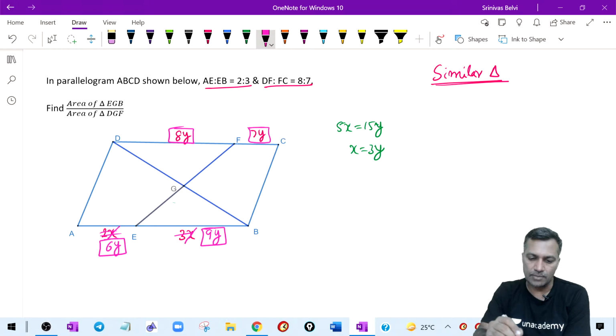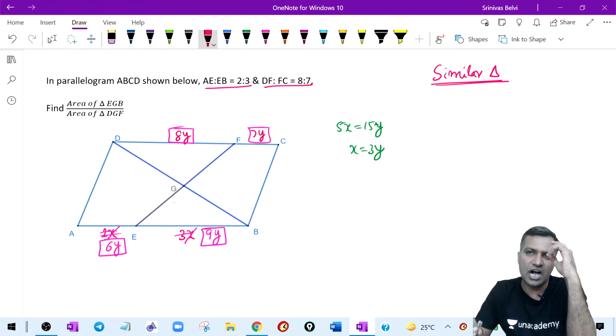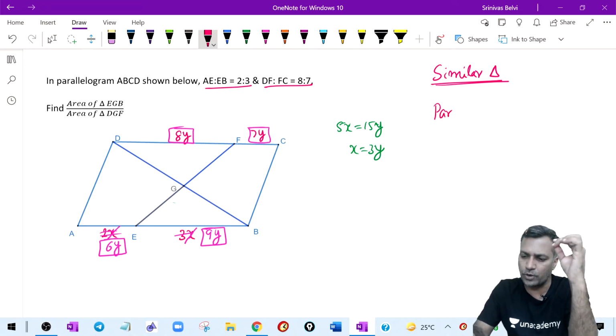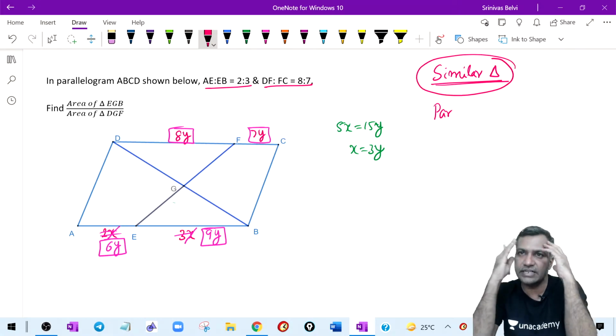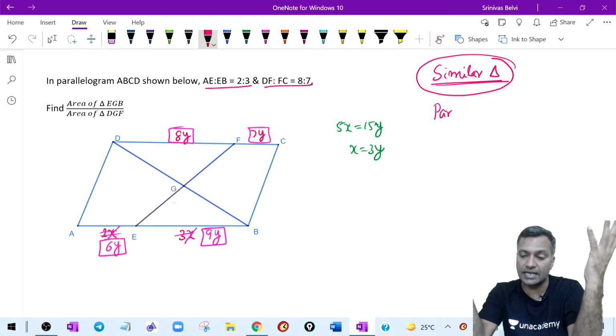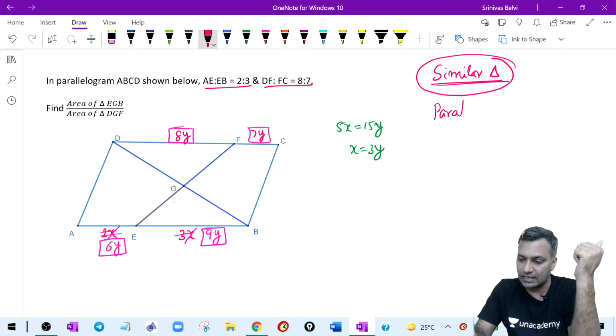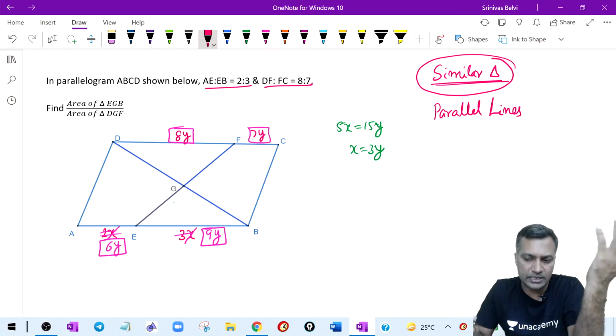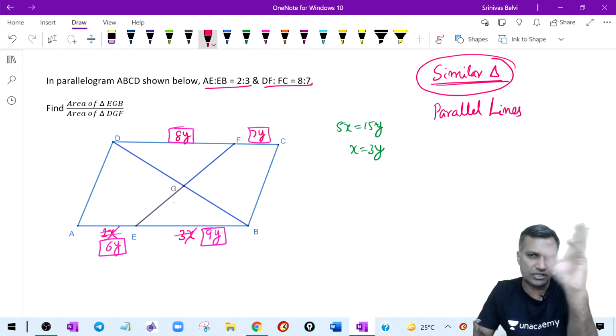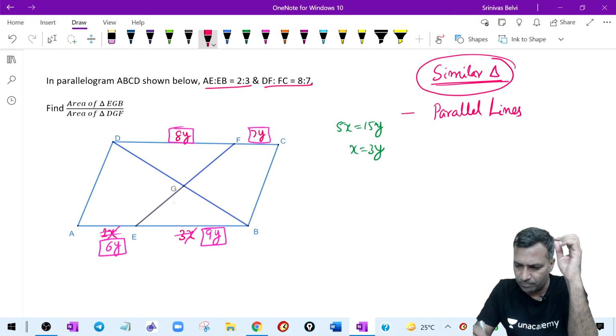Now, whenever it comes to similar triangles and their properties, what triggers it? How do I understand that there may be similarity of triangles here? A couple of points. One, presence of parallel lines. Presence of parallel lines may also mean the basic proportionality theorem, it all depends on the shapes. But presence of parallel lines, that's number one. Then, presence of common angle.